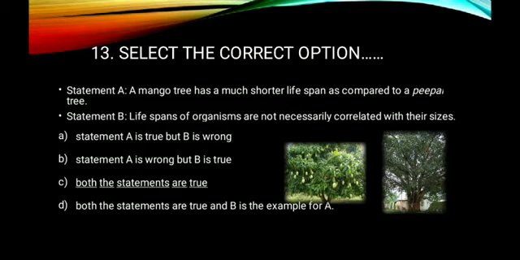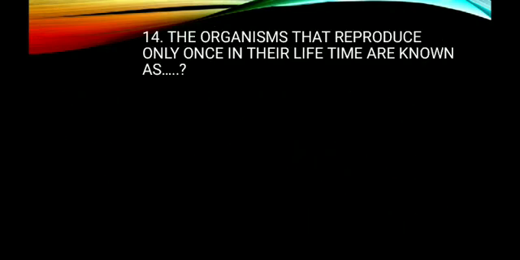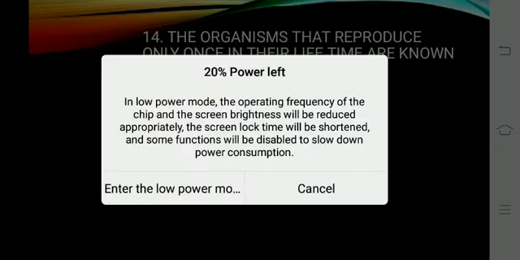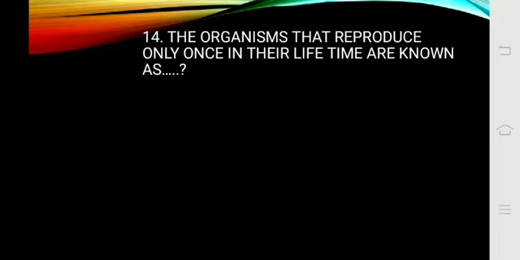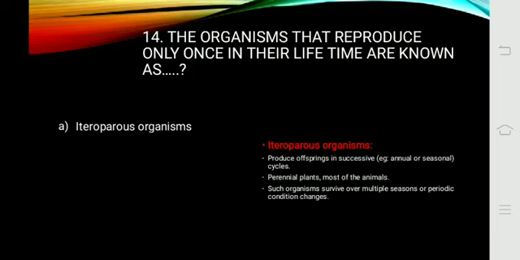Question number 14. The organisms that reproduce only once in their lifetime are known as. Option A, heteroparous organisms. What are heteroparous organisms? These are organisms that produce offspring in successive cycles that may be annual or seasonal. Normally perennial plants and most animals are examples of heteroparous organisms, and such organisms survive over multiple seasons or periodic condition changes. So this is not the right answer.